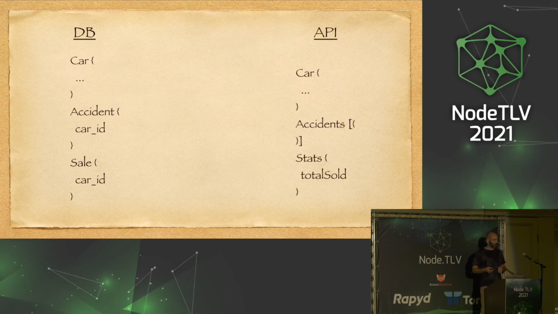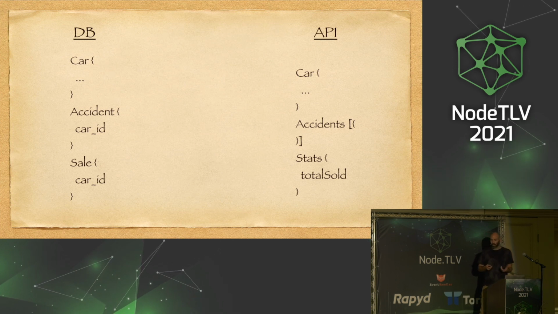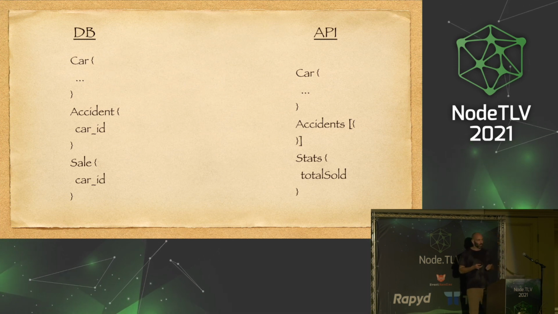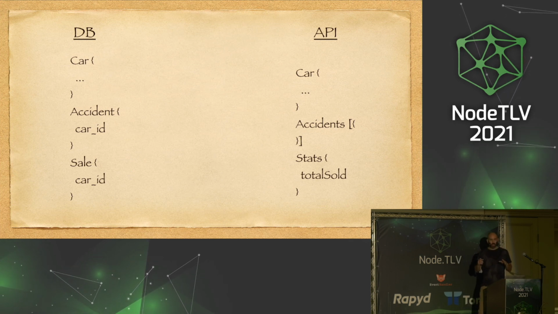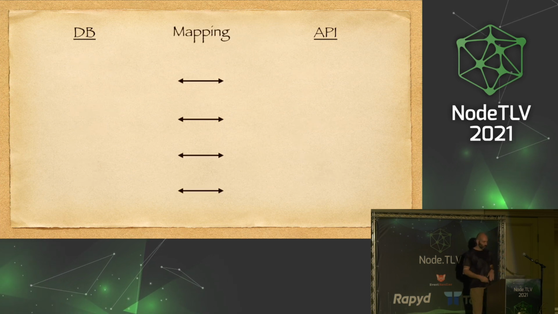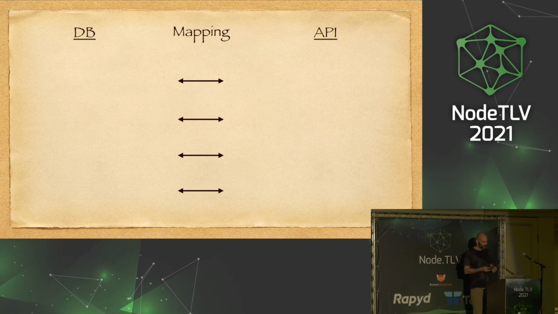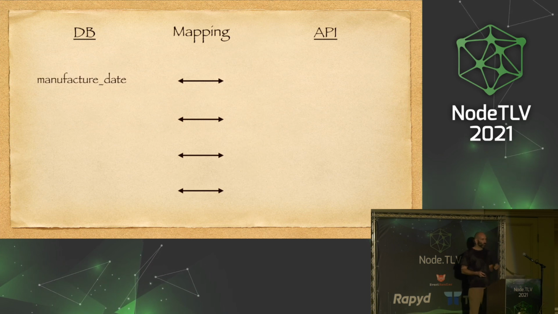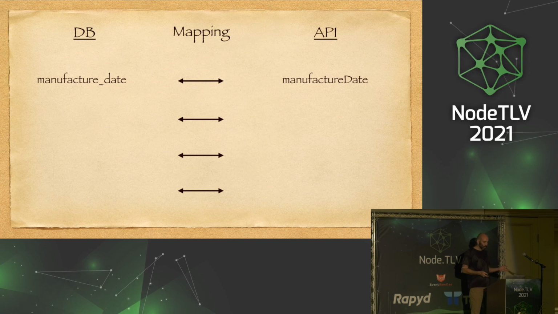So for example, in the API, we can have the car separate, and the accidents array separate, and some statistics that we aggregated as a separate object. That will give us a lot of peace of mind to know that a car is a car everywhere in the system. Also, we can do mapping of stuff without rewriting the entire schema, and we will see how we do it later. So for example, we can map field names from snake case to camel case, or vice versa.